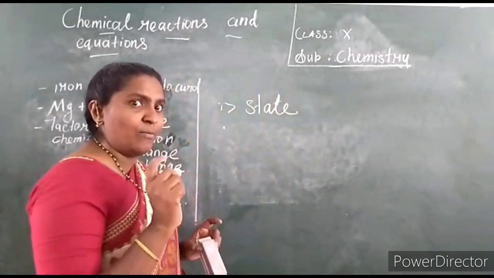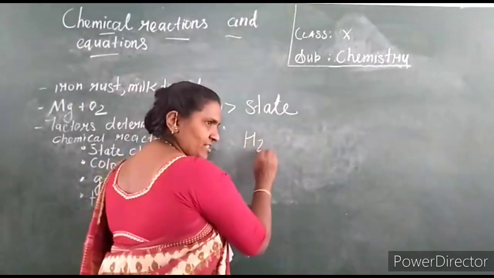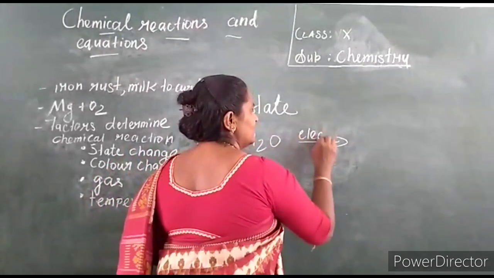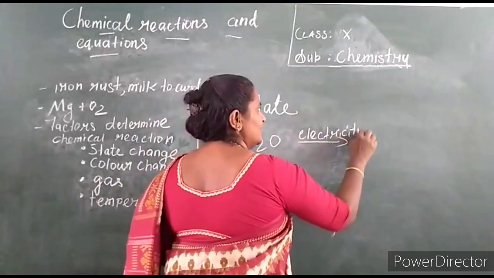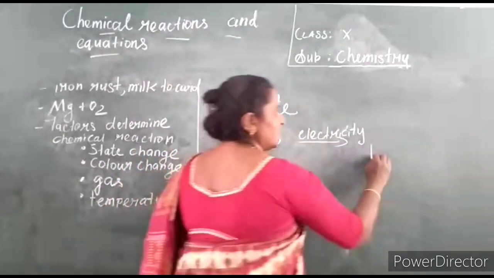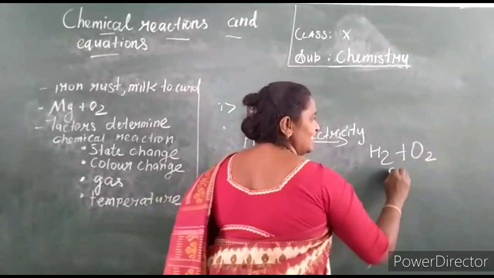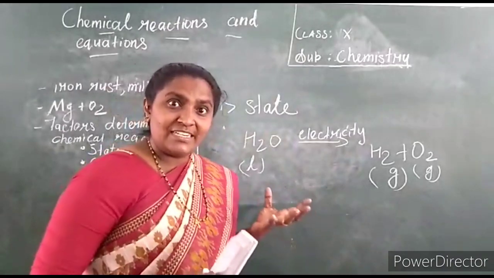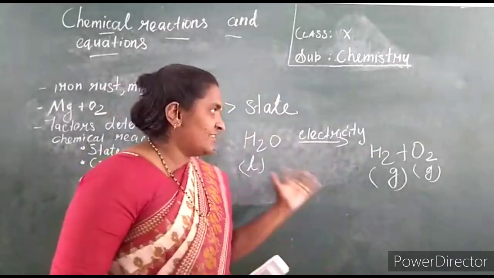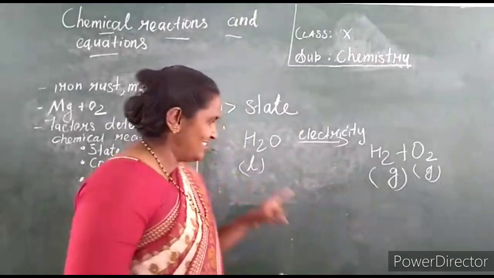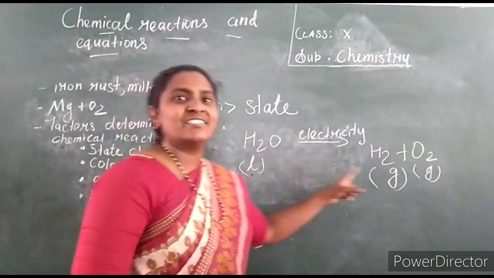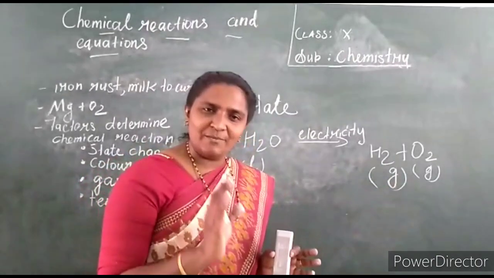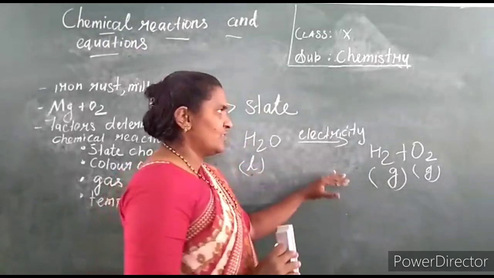One common example I will give you. I am going to take water, that is a liquid. On passing electricity, this water decomposes to hydrogen gas plus oxygen gas. These two are gases. So what factor here helps you to determine that this reaction is a chemical reaction? Here one factor is involved, that is change in state. Liquid state changes into gaseous state. So it is confirmed it is a chemical reaction.